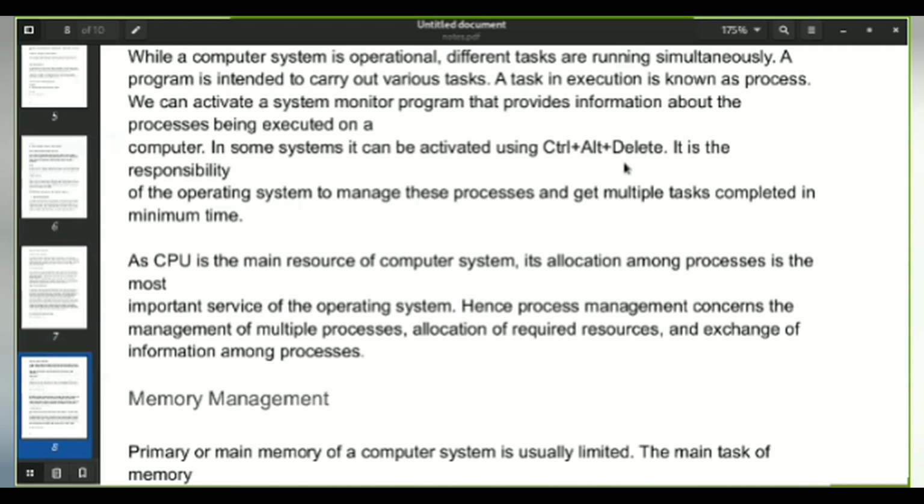The main concern of process management is to manage multiple processes, that is multitasking. It can be that you are watching YouTube in one tab and you are opening WhatsApp on another tab. You are even scrolling memes on Instagram on another tab. So all these programs are running together in different tabs, but the process manager is maintaining everything simultaneously. The exchange of information between processes is very fast, and it is one of the main functionalities of operating system.